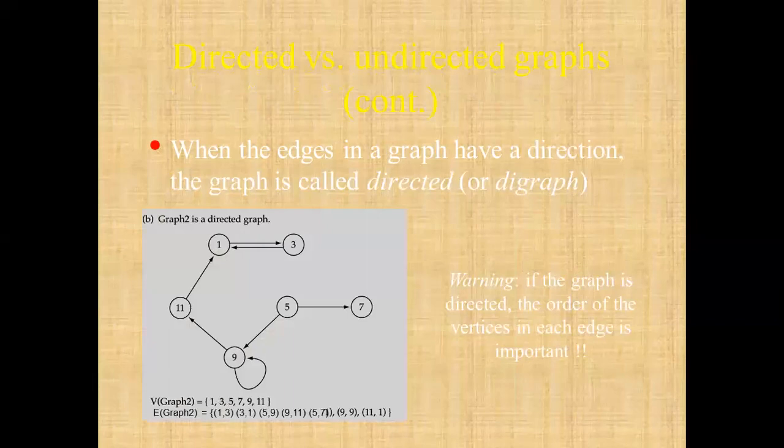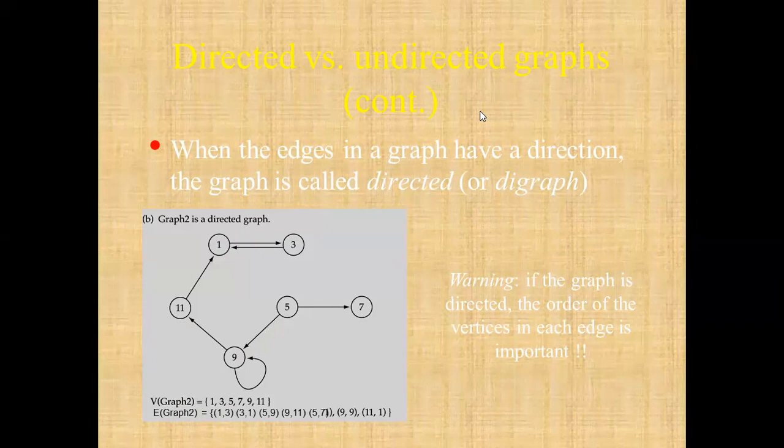And the directed graph has direction, meaning any particular edge will have a direction. There is an edge from 1 to 3 and from 3 to 1. Looking at graph 2 on your screen, 1 to 3 and 3 to 1 are different edges. They are not the same edge.